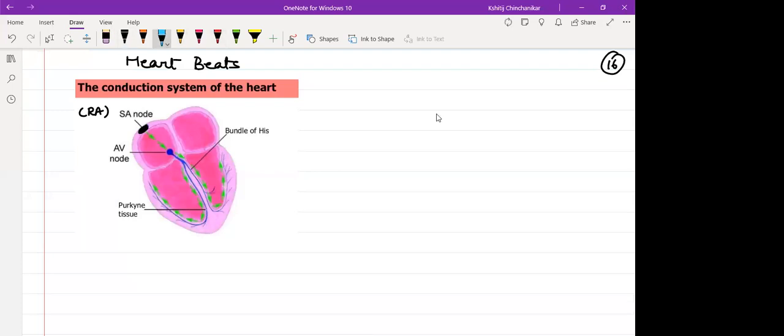Now in blue color, you see over here another node, the AV node. Where is the AV node present? In which chamber? Right atrium. Now from this figure, don't consider that nodal tissue is present in the cavity of the right atrium. No, it is in the wall of the right atrium. So in the right atrium, the left corner, very close to the AV valve, is the AV node present. Understood everyone? Location of AV node.